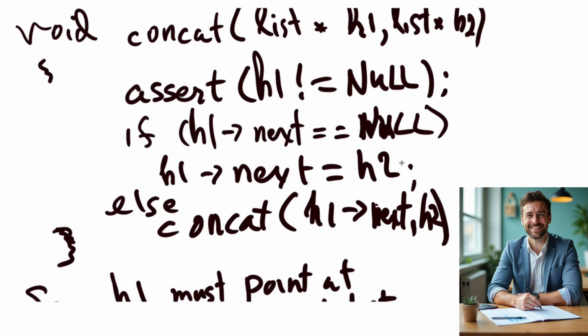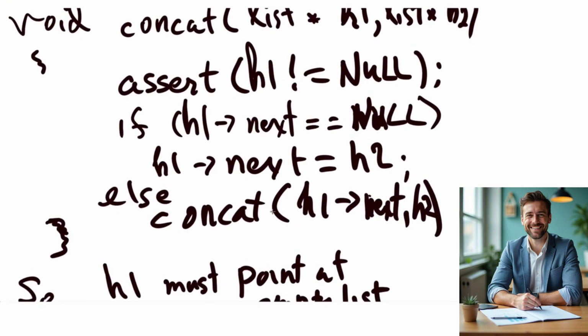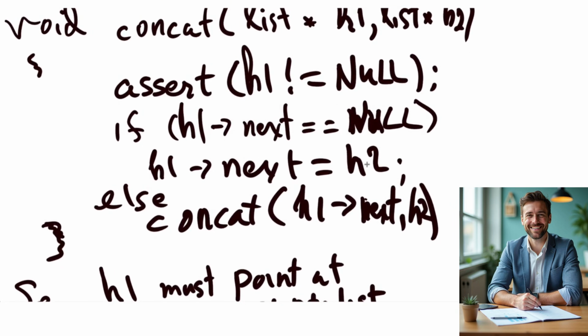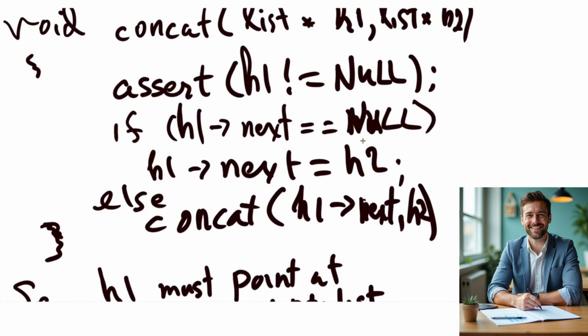And each time through the recursive step, we keep concatenating until we hit null, in which case we take H1 next and link it to H2, just as we said in the above diagram. And that now concatenates it. So again, very straightforward to do, especially if you understand recursion.